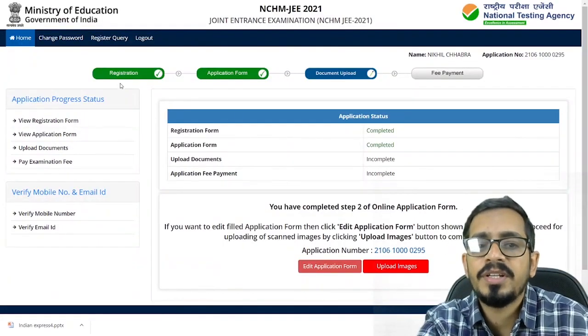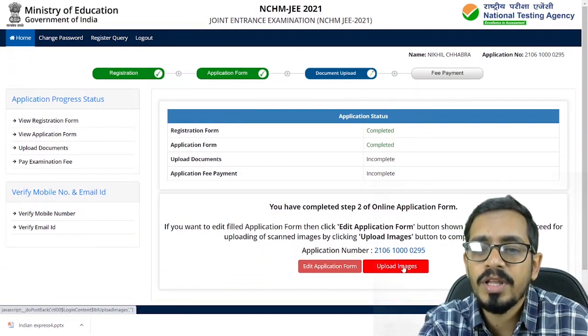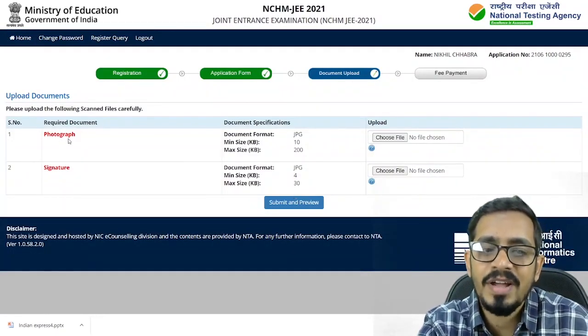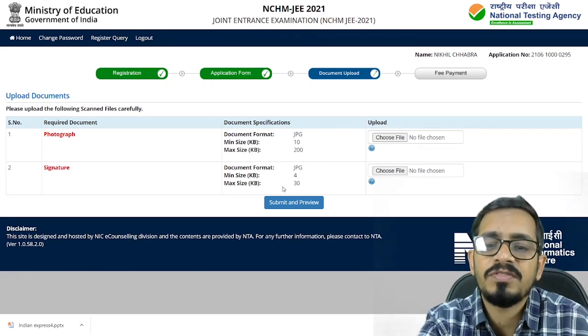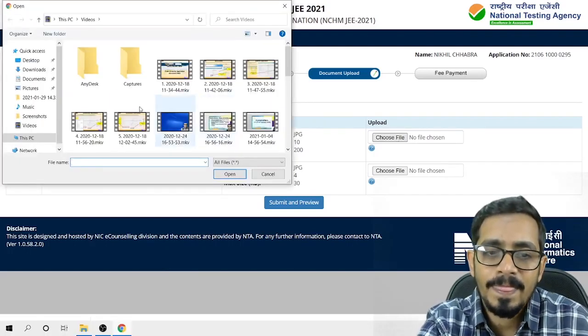Now we have completed the registration and the application form. Now we have to upload the documents required. Click on upload image. We need to attach the photograph and the signature. The size of the photograph minimum should be 10 kb and maximum can be 200 kb. And for the signature, the minimum is 4 kb and the maximum size is 30 kb. So we need to attach that.